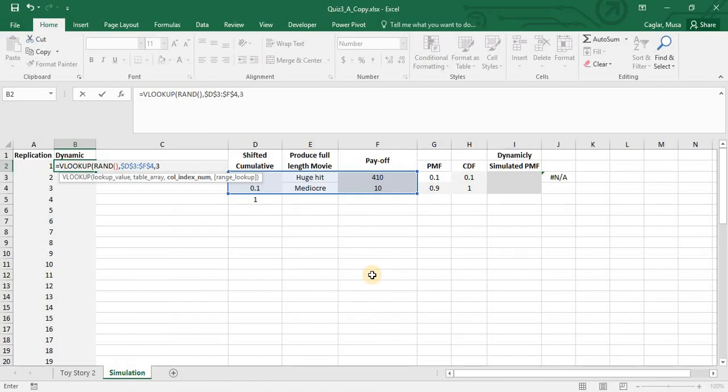Okay, please do not memorize it, as always, like 2. It can be 3, 4, according to what I need to simulate. And I'm going to use approximate match.